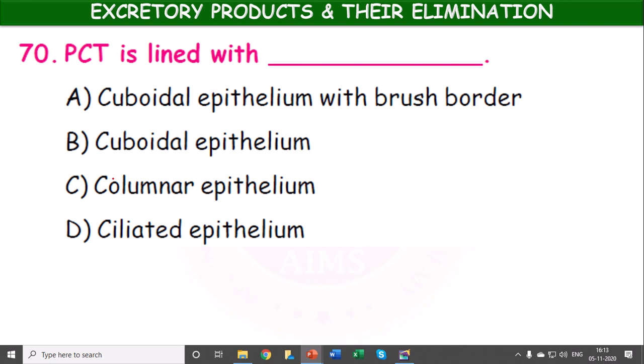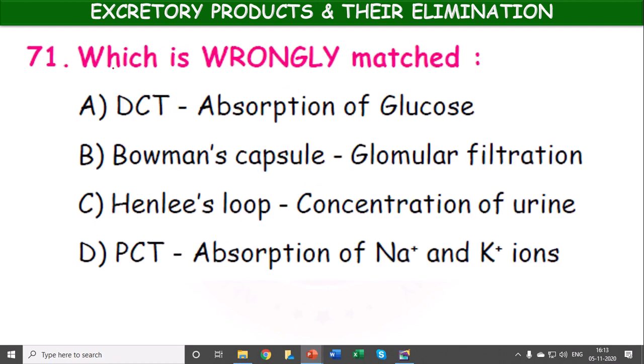The proximal convoluted tubule is lined with cuboidal epithelium with brush border, cuboidal epithelium, columnar epithelium, or ciliated columnar epithelium? It is the brush bordered cuboidal epithelium, the special epithelium present in the proximal convoluted tubule. Which is wrongly matched? Distal convoluted tubule, absorption of glucose; Bowman's capsule, glomerular filtration; Henle's loop, concentration of urine; PCT, proximal convoluted tubule, absorption of sodium and potassium ions.